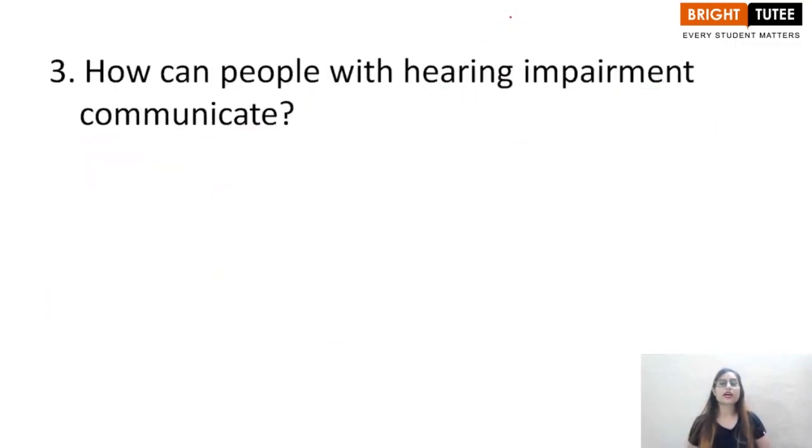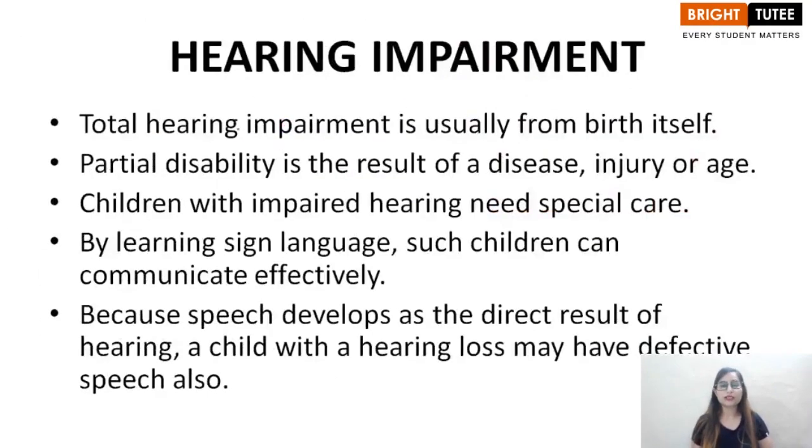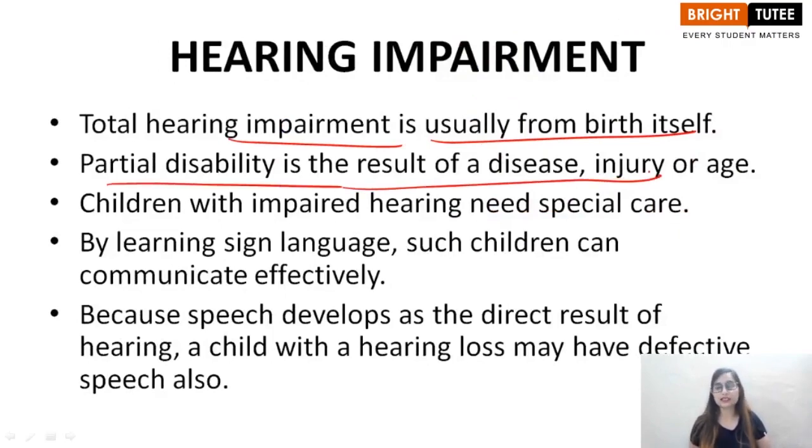Next question, how can people with hearing impairment communicate? How can they communicate? Total hearing impairment is usually from birth itself. Partial disability is the result of a disease, injury or age, right? So children with impaired hearing need special care. By learning sign language, such children can communicate effectively.